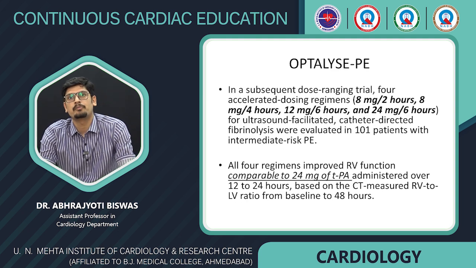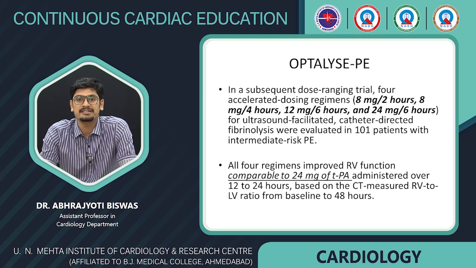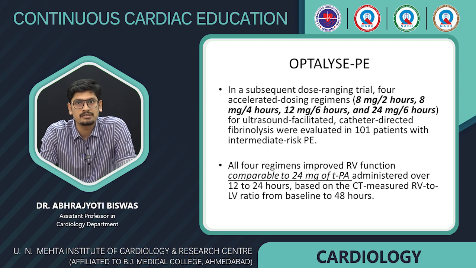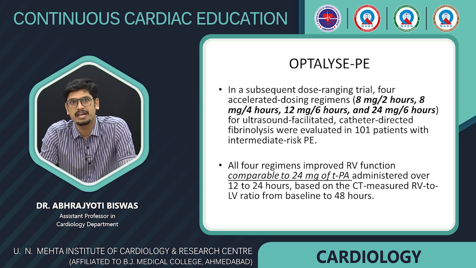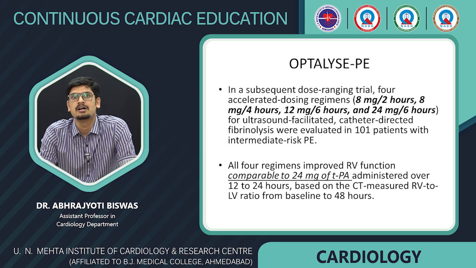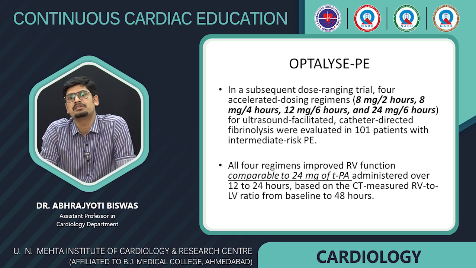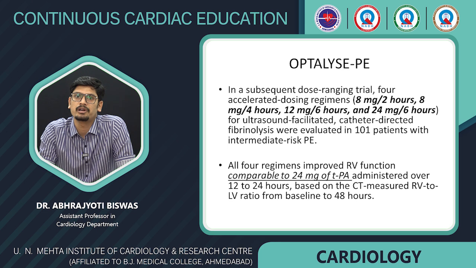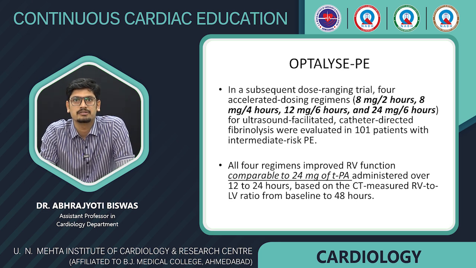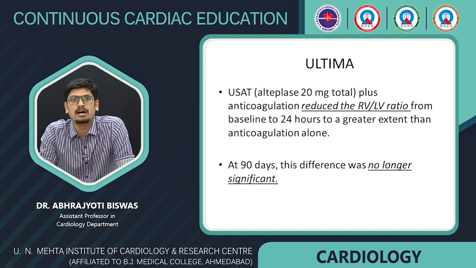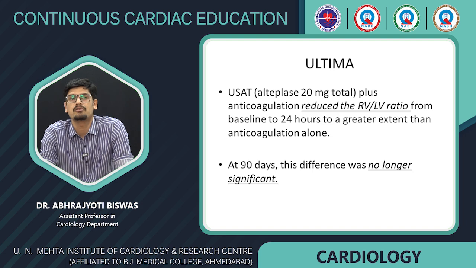The other trial is Optimize PE, which tried several doses of alteplase: 8 mg over 2 hours, 8 mg over 4 hours, 12 mg over 6 hours, and 24 mg over 6 hours. Interestingly, all 4 regimens improved the RV function comparable to 24 mg of alteplase. The Ultima trial used 20 mg of alteplase, which reduced the RV to LV ratio, but at 90 days the difference was no longer significant.